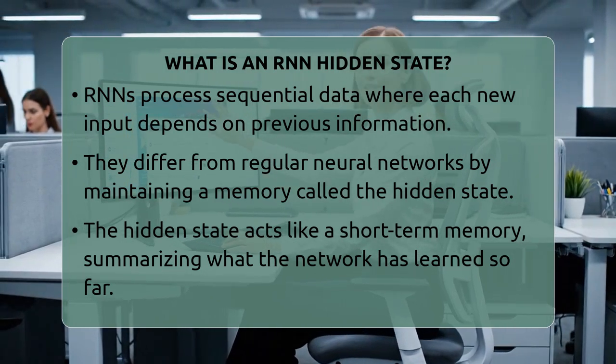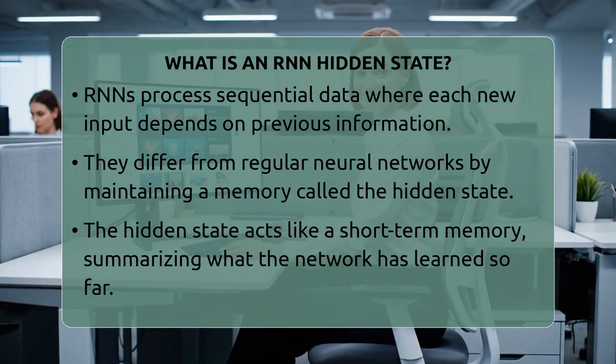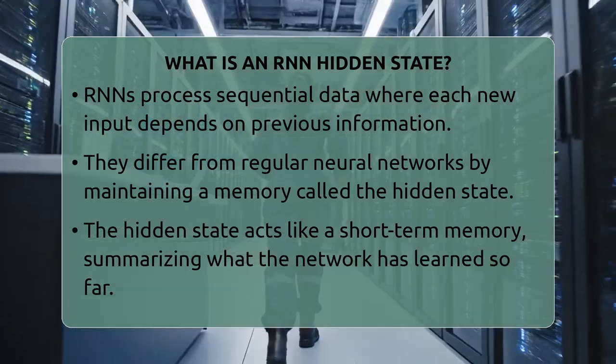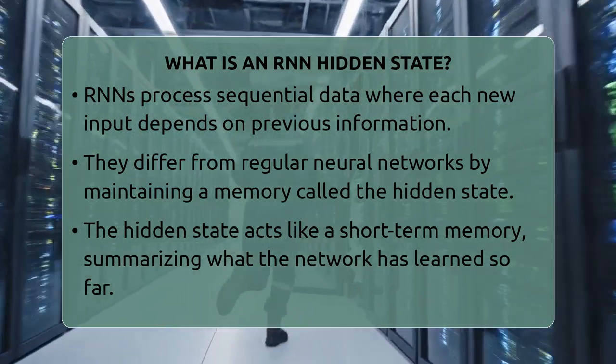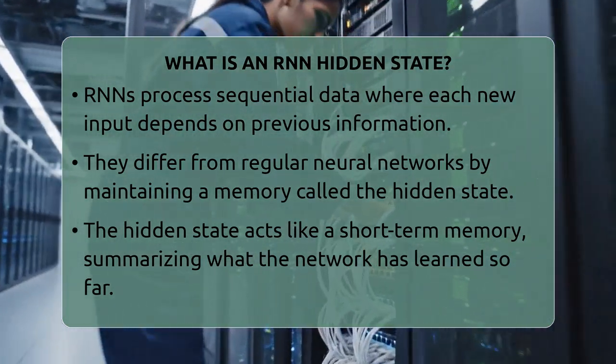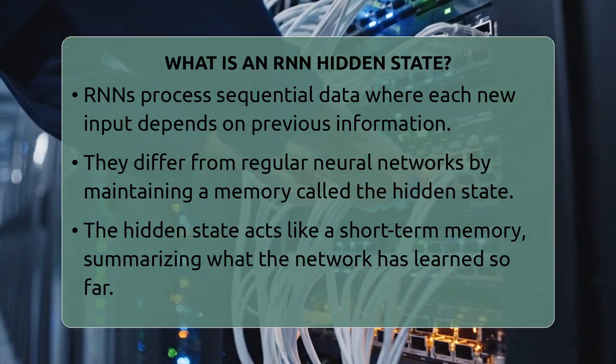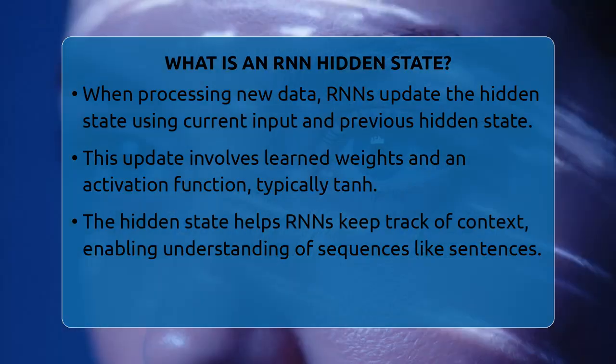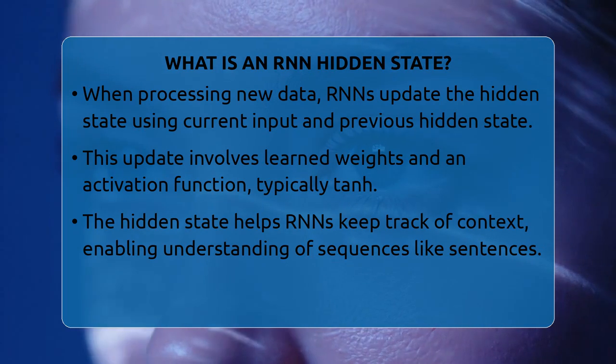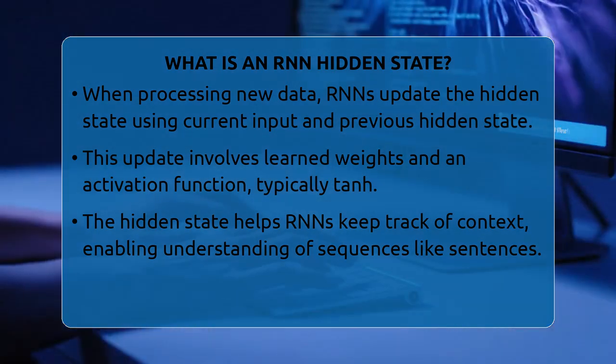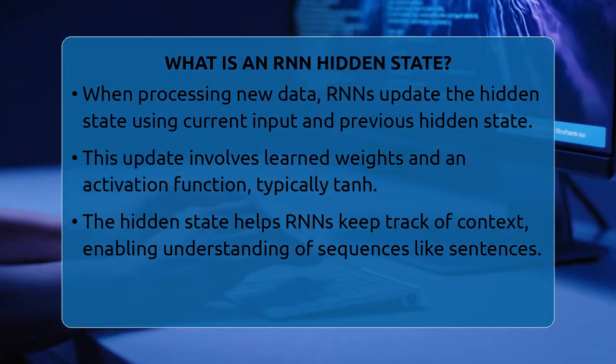This memory comes from something called the hidden state. The hidden state is like a short-term memory for the network. It is a list of numbers, or a vector, that summarizes everything the RNN has learned so far in the sequence. When the RNN processes a new piece of data, it looks at both the current input and the hidden state from the last step.